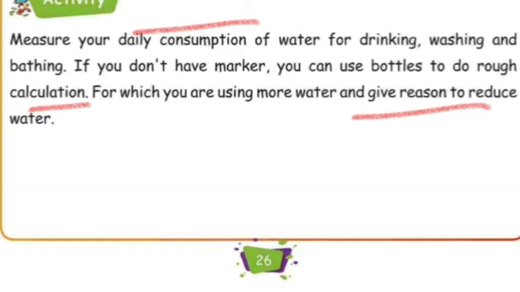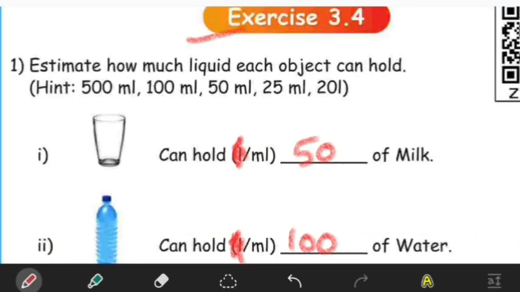From this you will observe for which purpose you are using more water, whether for washing, bathing or drinking. In this way you can reduce the water, or use different methods to reuse it. For example, when you rinse clothes or utensils, that water is useless for other purposes, so you can use this water for planting. Now the next exercise is 3.4.